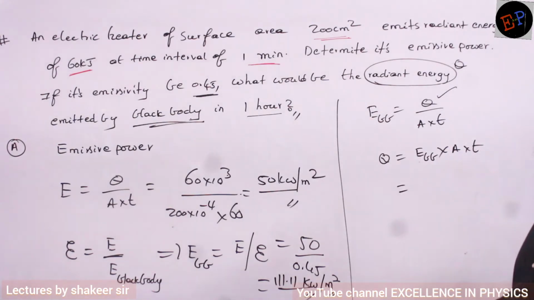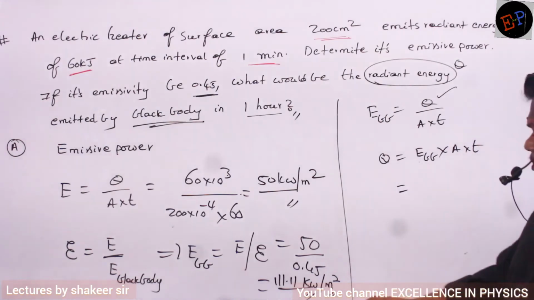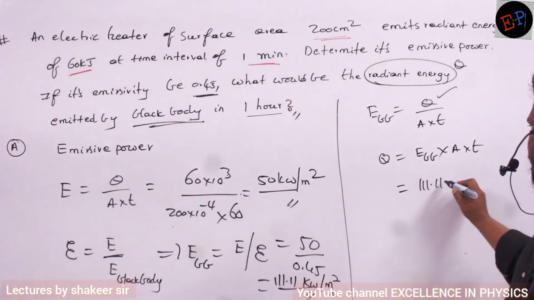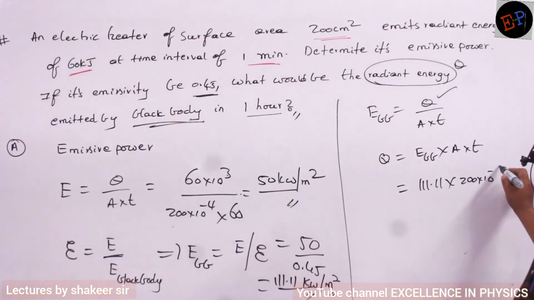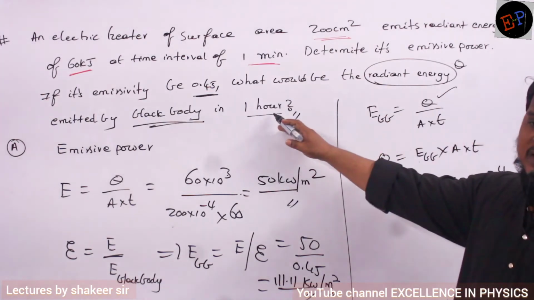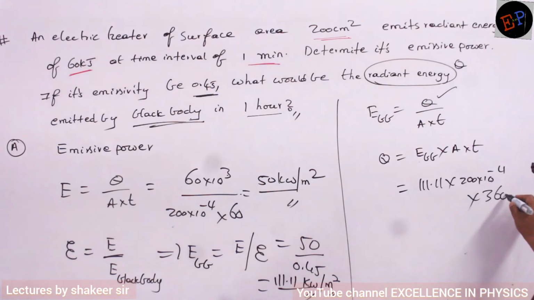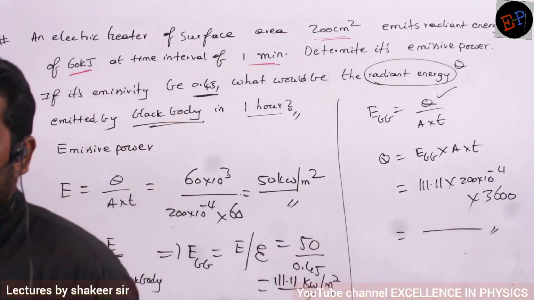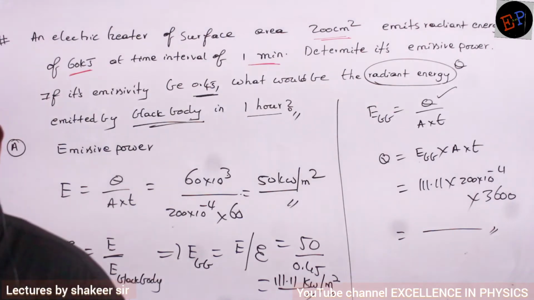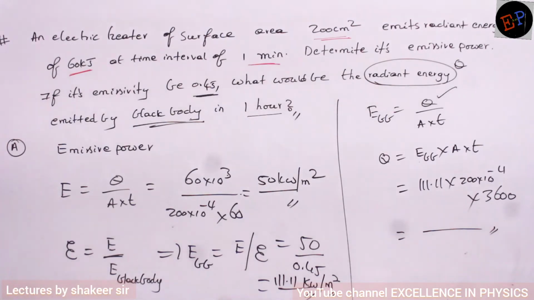The emissive power of a black body is 111.11, multiplied by the area, 200 into 10 power minus 4, multiplied by 1 hour, which is 3600 seconds. Do this calculation; that will be the energy radiated by the black body. Is it clear? Very simple. So the answer is 8000 kilojoules of energy.